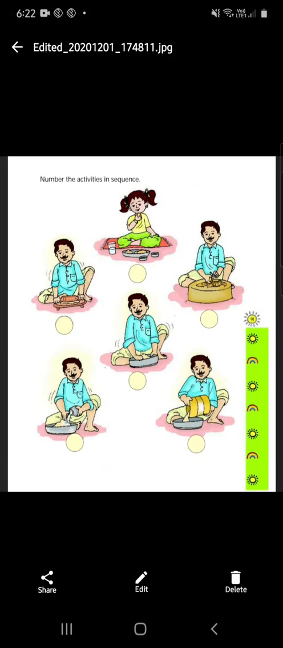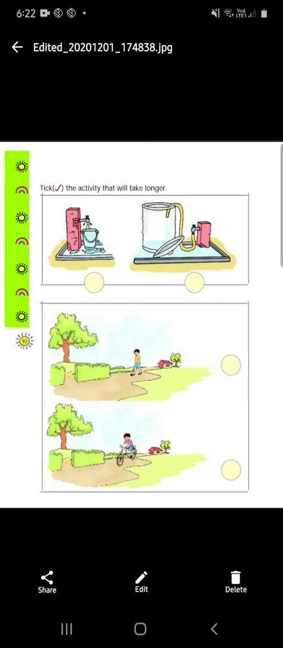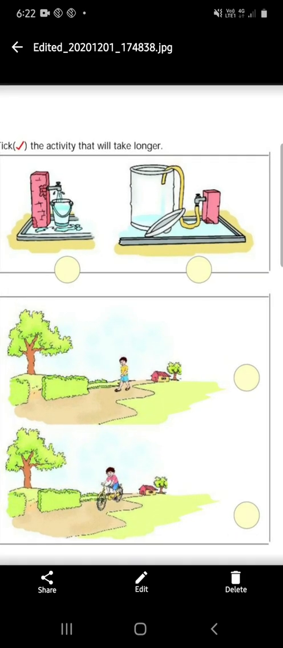The next one, tick the activity that will take longer. They have given you 2 activities. In this activity, you have to tick which one will take more time. நிறைய நேரம் எது எடுக்கும்? The first one, they have kept a bucket under a tap. Which one will take time to get filled? First picture, bucket. Second one is a barrel. So which one will take a long time? You have to tick that.